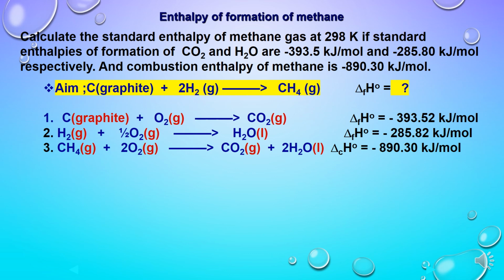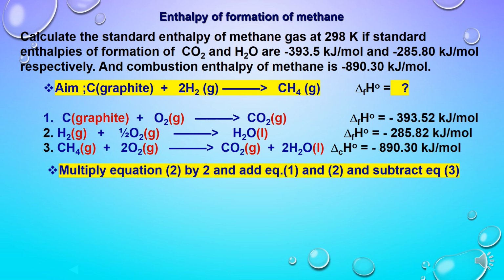Now applying Hess law, what we need to do is we can add or subtract these thermochemical equations as we do simply in mathematics. So to get our aim equation, we'll add equation 1 and 2, but before adding them we need to multiply the second equation by 2 because in our aim we have 2 hydrogen molecules but in the second equation we have just 1 hydrogen molecule. So multiply equation 2 by 2, add equation 1 and 2, and then subtract equation number 3 from that.